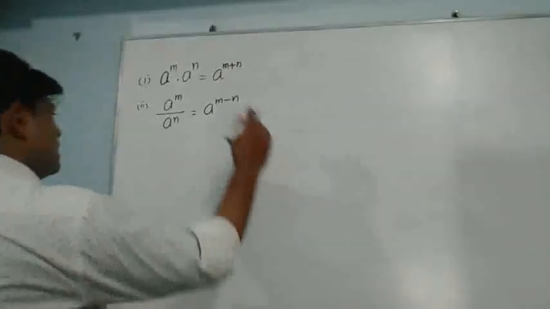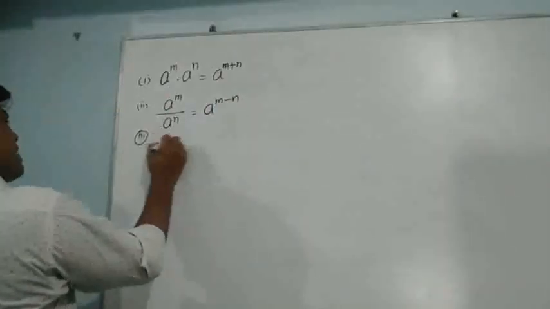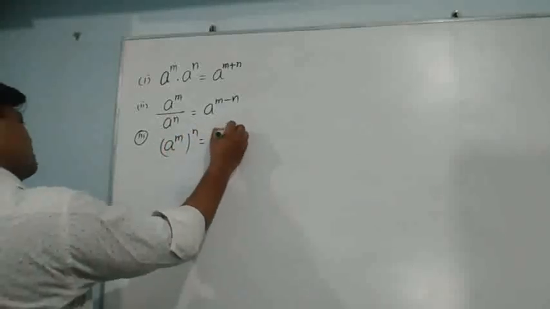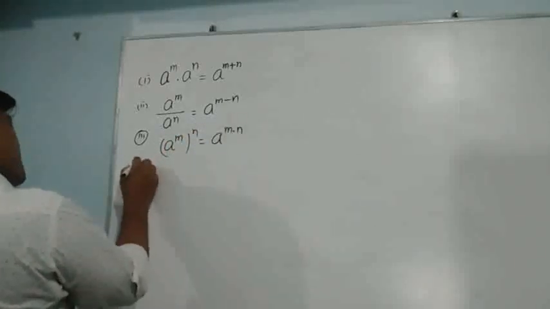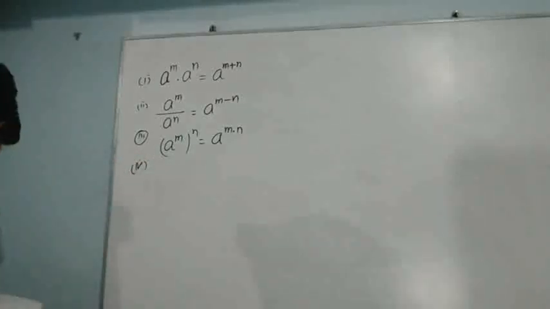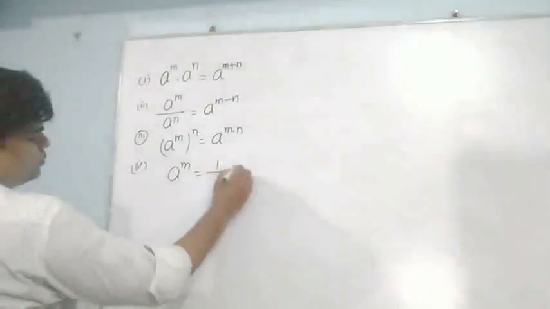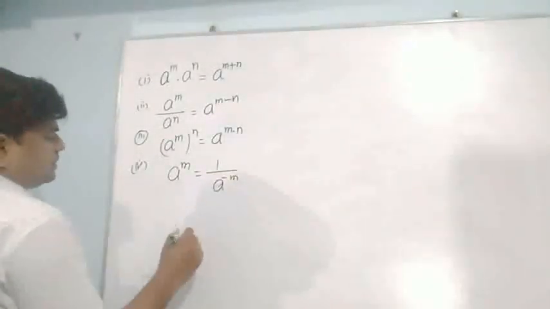Now, if I have a power to the power, like a to the power m, whole to the power n, it can be written as a to the power m into n. Suppose a to the power minus n can be written as 1 upon a to the power n.